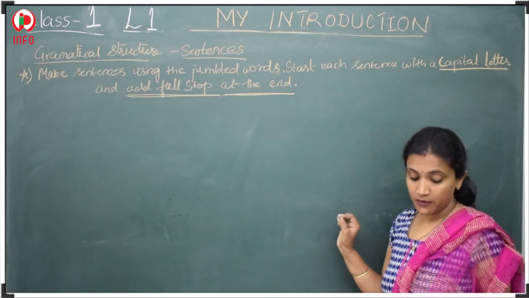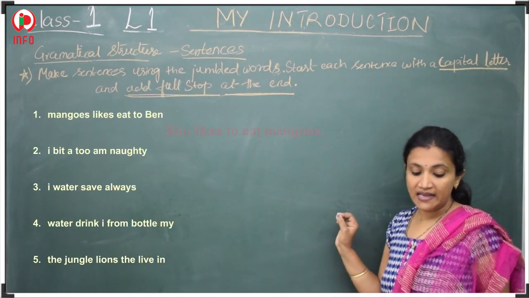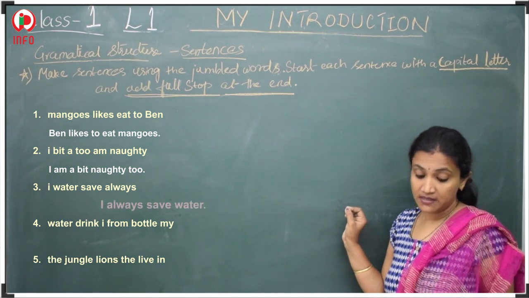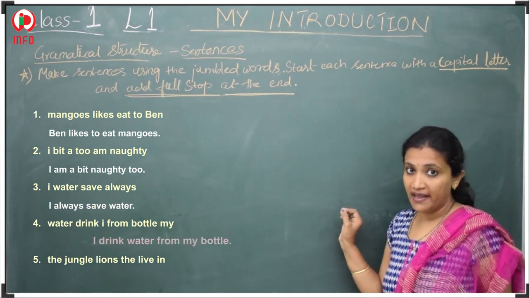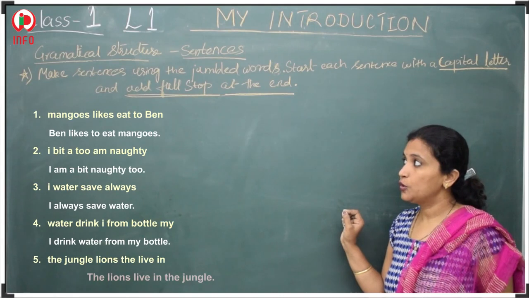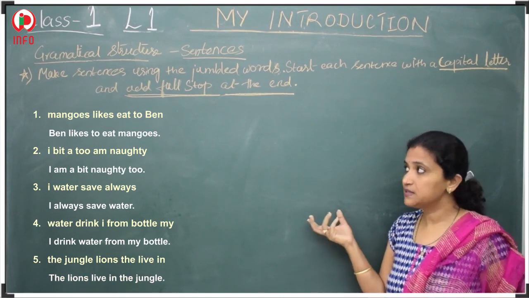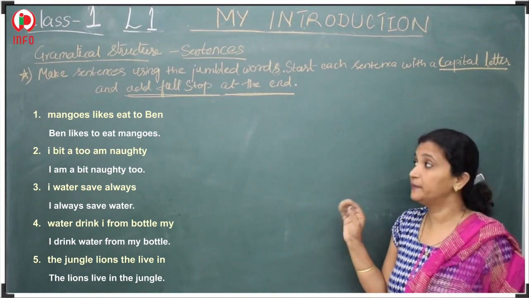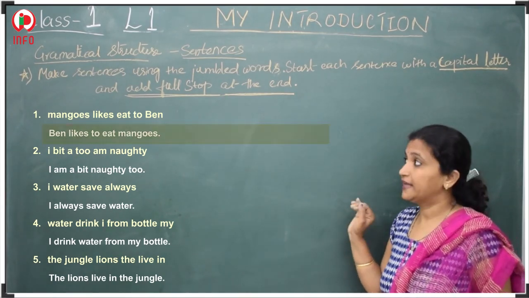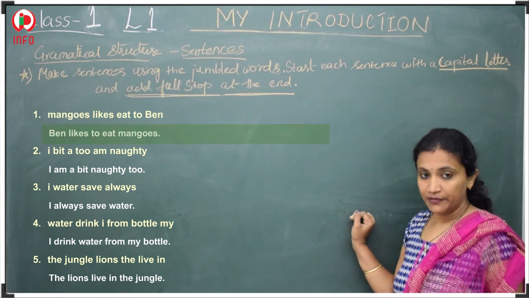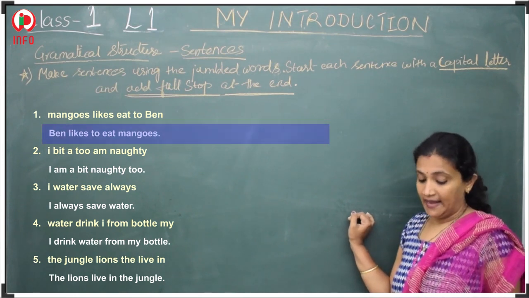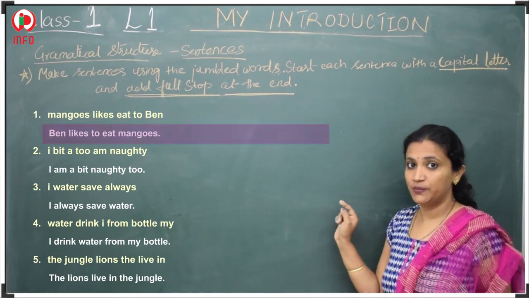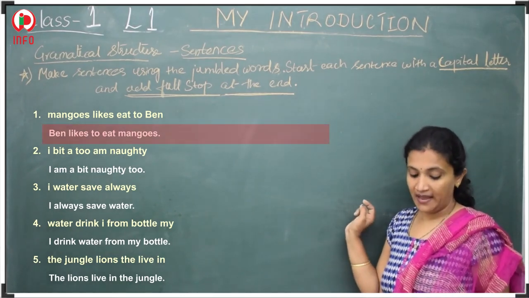So, the first one is, mangoes likes eat to Ben. Do you understand this sentence? Did you understand? No, I also did not. But if we rearrange this, we can understand it better. Now, Ben likes to eat mangoes. Yes, the correct sentence should be Ben likes to eat mangoes.